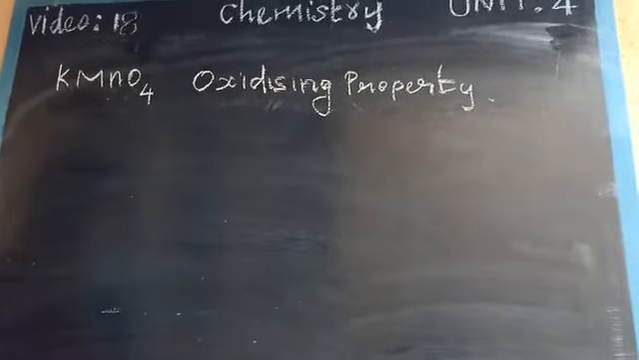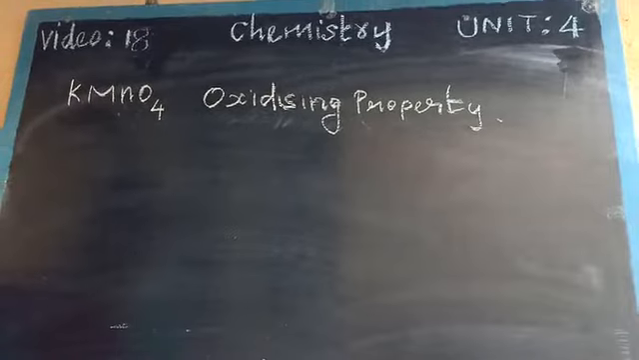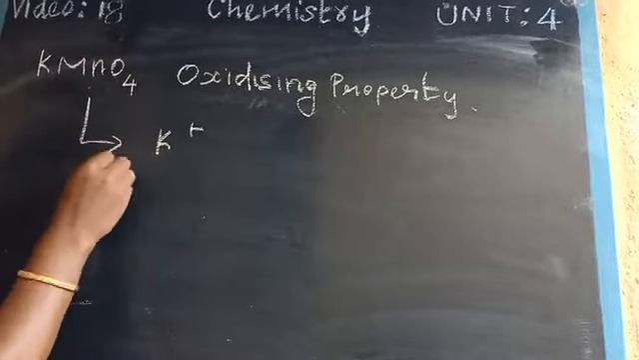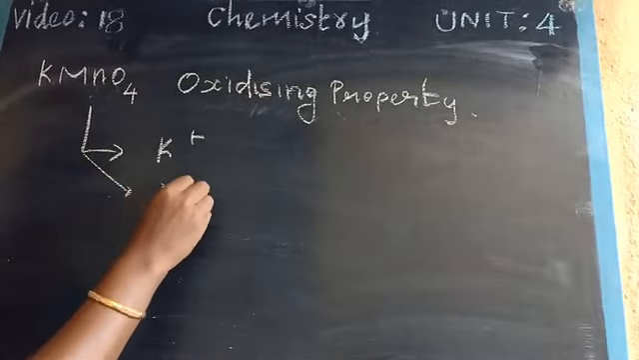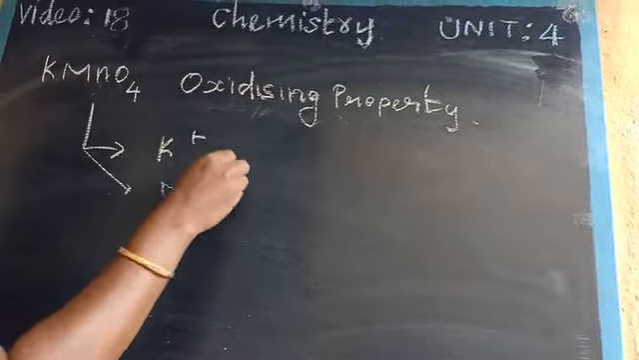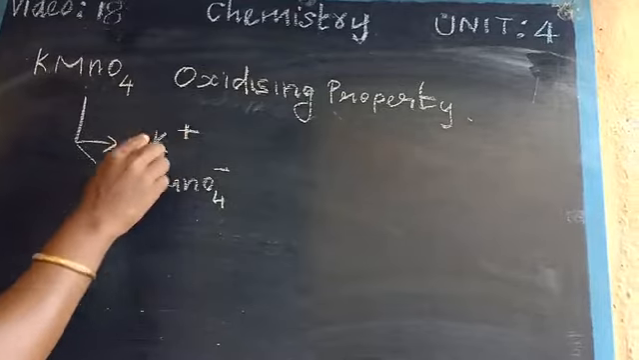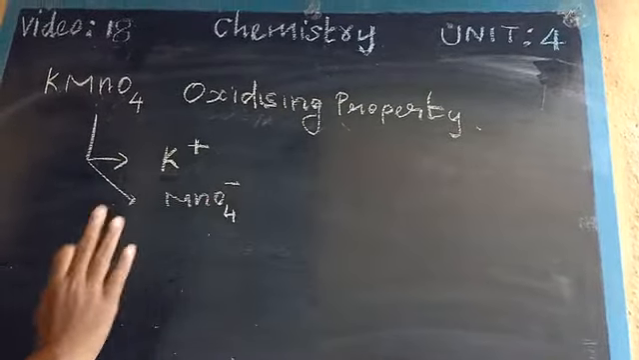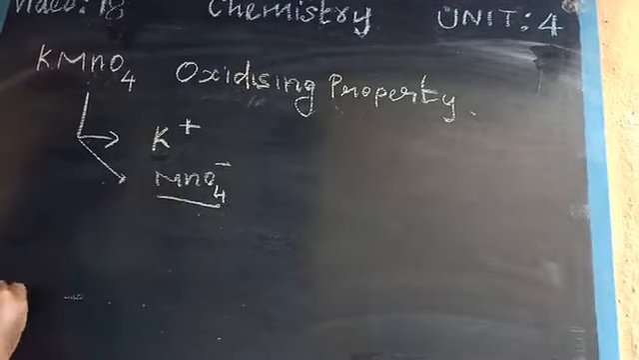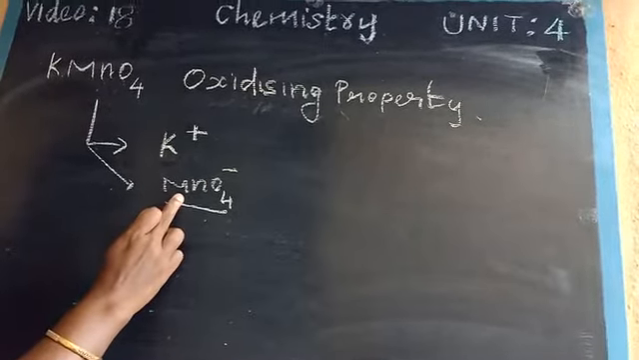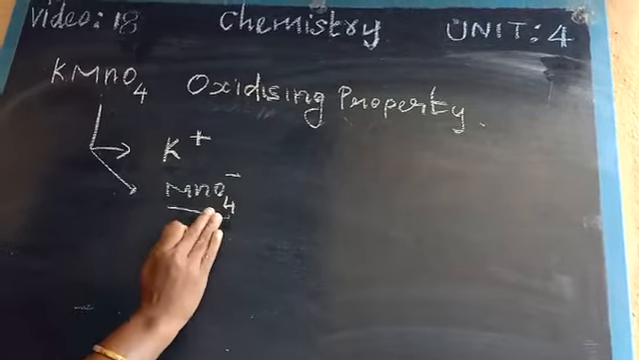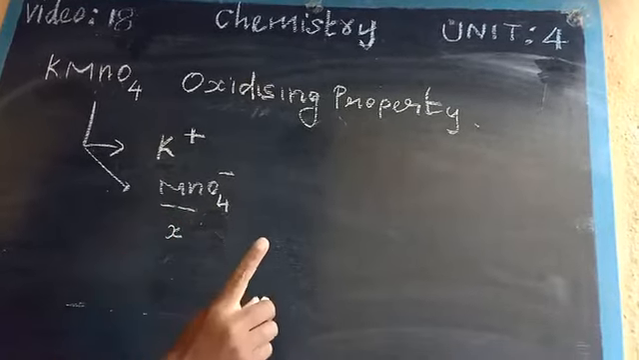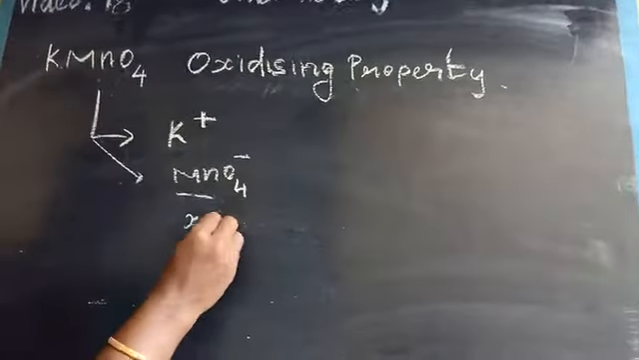So this molecular formula splits into cation and anion. It is split into K+ and MnO4 minus. Okay, so potassium cation, and this one permanganate ion. So in MnO4, find out the oxidation state of Mn. So this one X. Oxygen is minus 2, so 4 twos are 8.